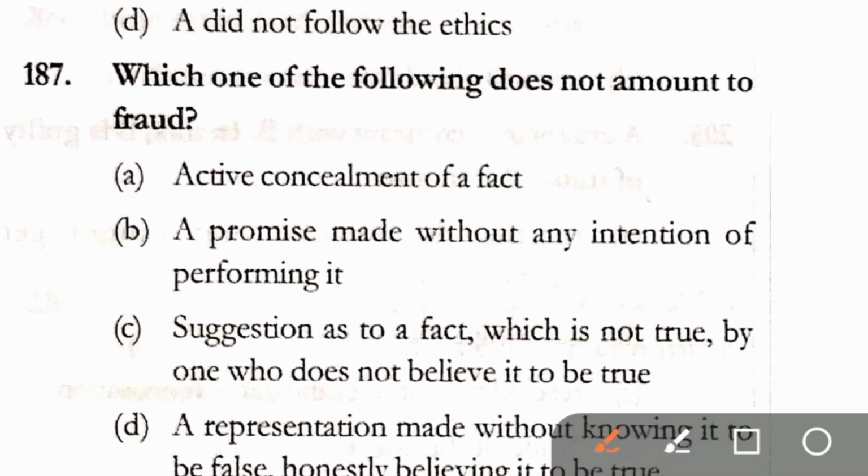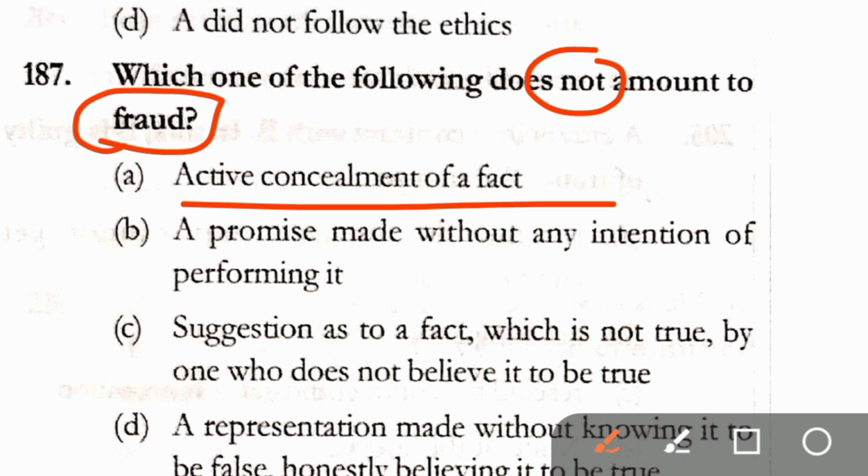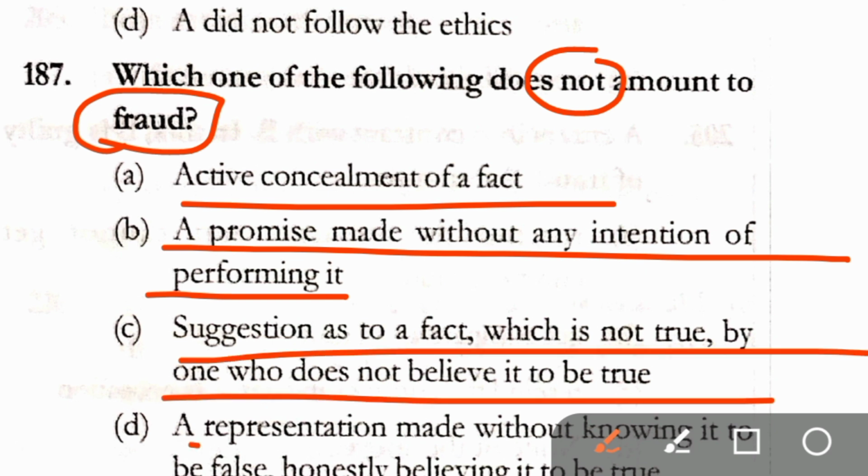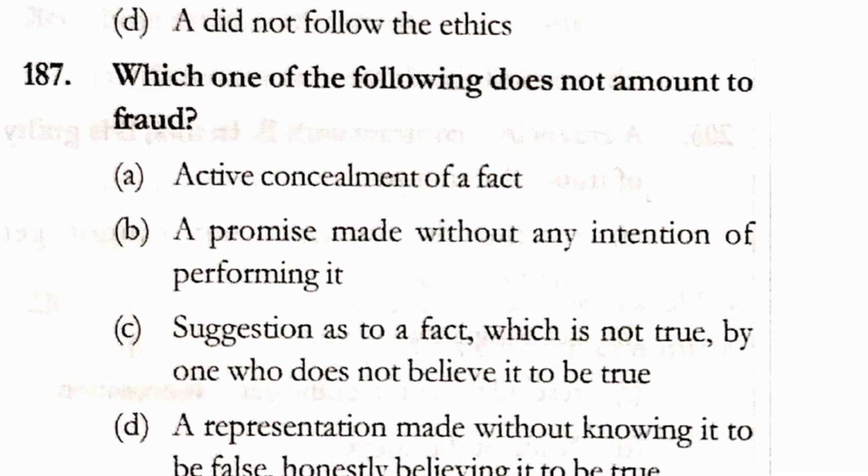Question number 187. Which one of the following does not amount to fraud? Option A, active concealment of a fact. Option B, a promise made without any intention of performing it. Option C, suggestion as to a fact which is not true by one who does not believe it to be true. And option D, a misrepresentation, a representation made without knowing it to be false, honestly believing it to be true. In question number 187, correct answer is option D. D option does not amount to fraud.